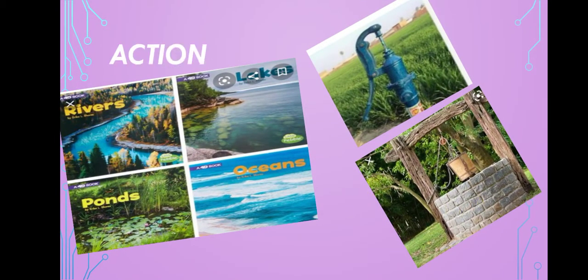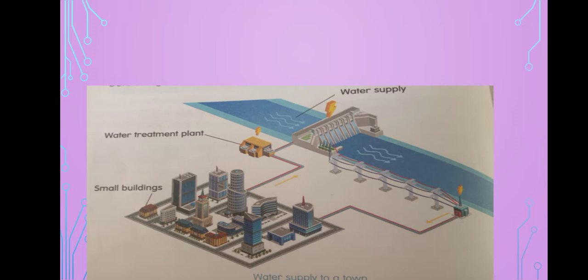And here, where does the water in our homes come from, children? In the last class also we learned more about the sources of water. There are two main sources of water, surface water and groundwater. Surface water is the water on the top of the ground. River, lake, ponds, oceans, and seas are surface water. We can also get water from groundwater, and we can use groundwater by taking it out through wells and water pumps.